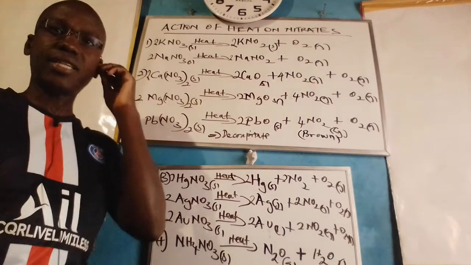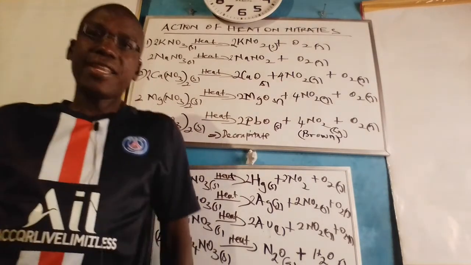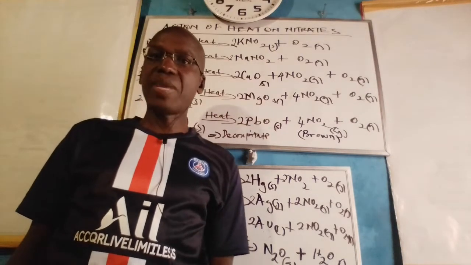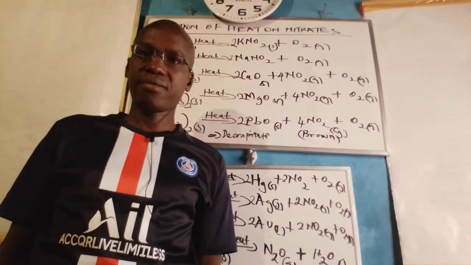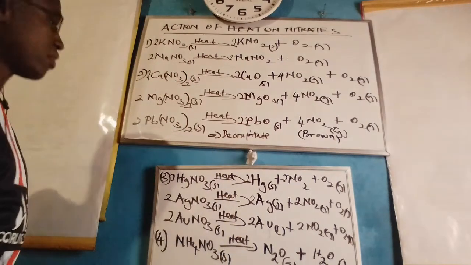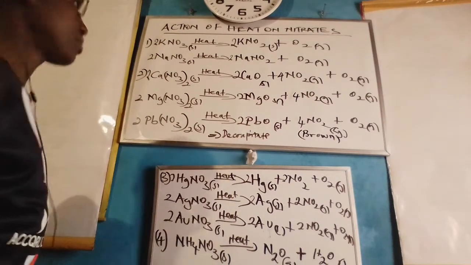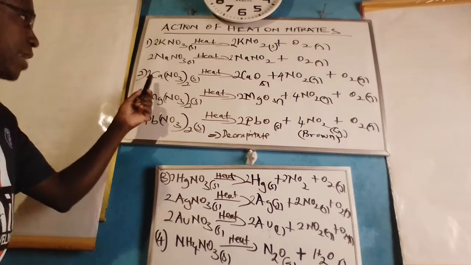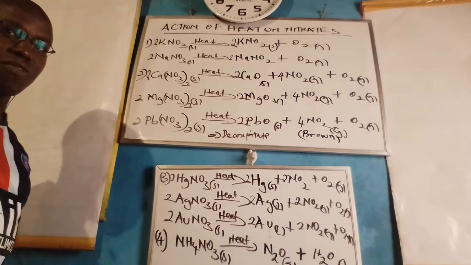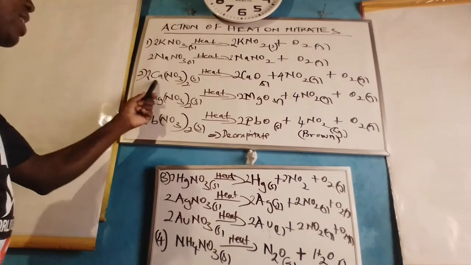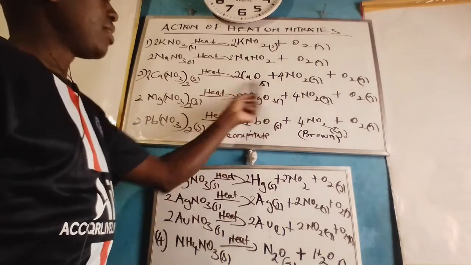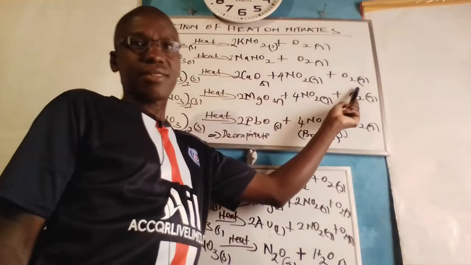Therefore, we can say that the nitrates of highly reactive monovalent elements decompose into their respective metal nitrites and oxygen gas. What happens to the nitrates of the less reactive elements which are divalent? Well, the action of heat on calcium nitrate can give us a tip of what happens. When you heat calcium nitrate, it is reduced into calcium oxide, nitrogen oxide, and oxygen gas.